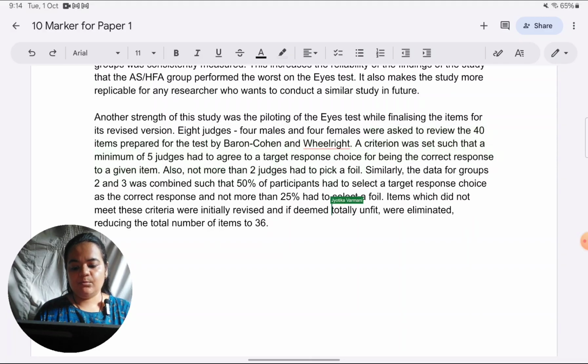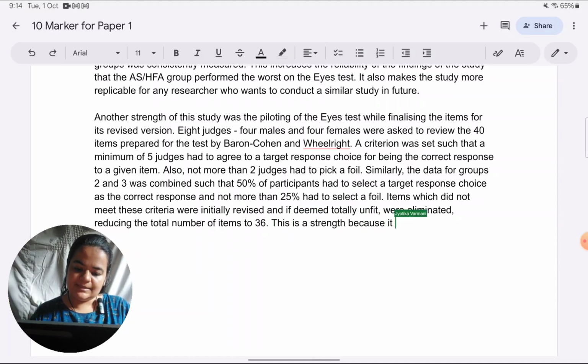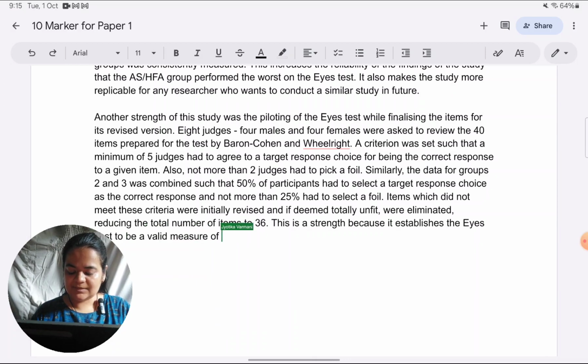Okay, now to explain why this is a strength. So, why is this whole process a strength? Because it establishes the ICE test as a valid test. So, this is a strength because it establishes the ICE test to be a valid measure of emotions depicted in photographs.